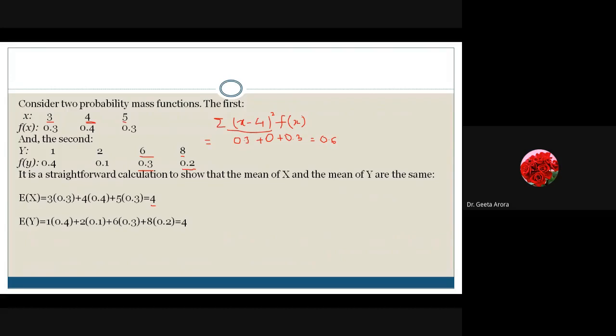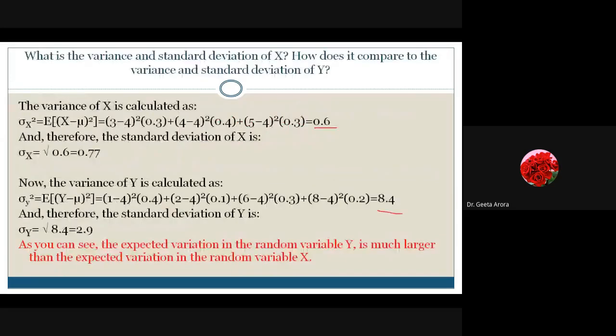When we talked about the second one, Himanshu, your value was also not correct, no? So we get 1 minus 4 whole square into 0.4, which gives me 9 into 0.4, 3.6. Then we have 2 minus 4, 2 square into 0.1, so 4 into 0.1, 0.4. Then 6 minus 4 is 2, 2 square is 4 into 0.3, it's 1.2.